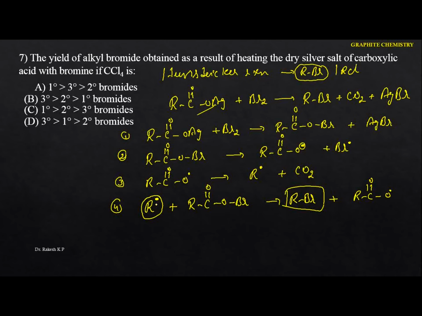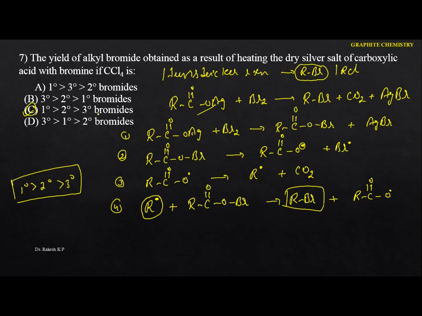But especially in the Borodin-Hunsdiecker reaction, the order has slight exceptions. Here the primary will be the more reactive. Next will be the secondary. The least will be the tertiary. The reason is that primary alkyl free radicals have the least steric hindrance. Because of that, the reactivity becomes more. Hence in this case you have to identify the option as C, because the primary is the more reactive, then comes the secondary, next comes the tertiary.